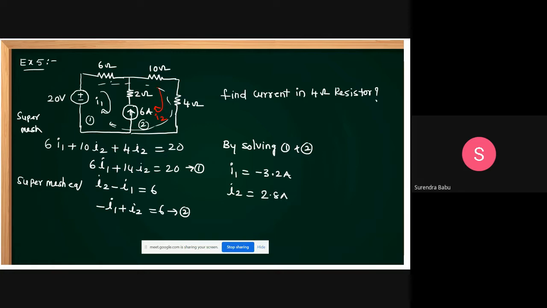Then what is the current through the 4 ohm resistor? How much, sir? The current through the 4 ohm resistor is I2. How much did you get? 2.8 amperes. This is equal to 2.8 amperes. That is the answer. Clear? Go for the super mesh analysis.